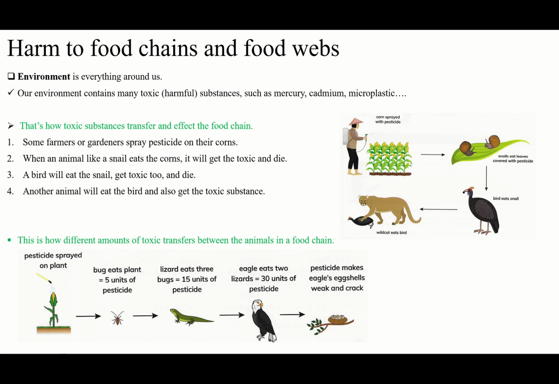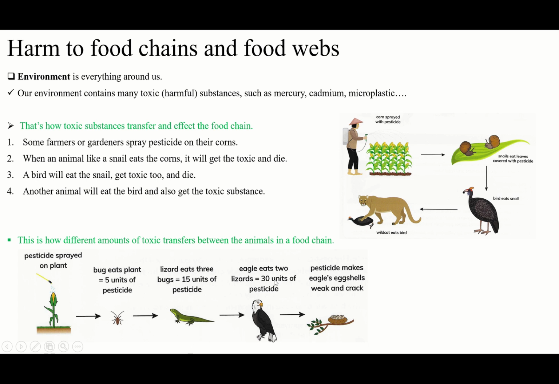So the lizard eats 5 insects, each of them has 10 units of pesticide. So 10 units for one, what about for 5? 50 units of pesticide. You see how different? The lizard now has 50 units of pesticide, not 15.